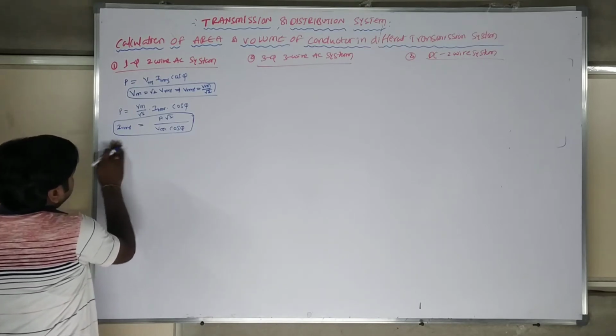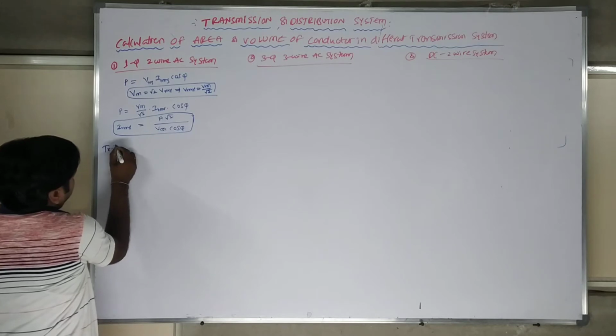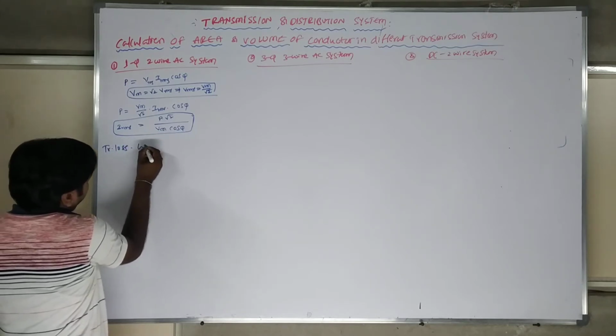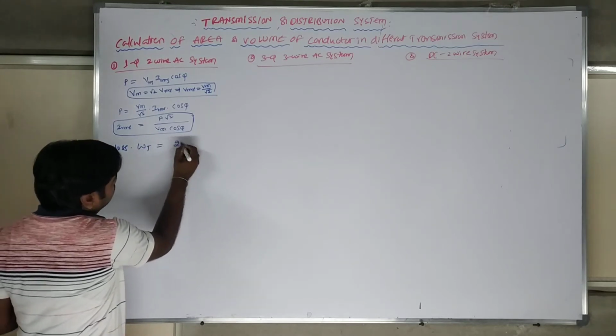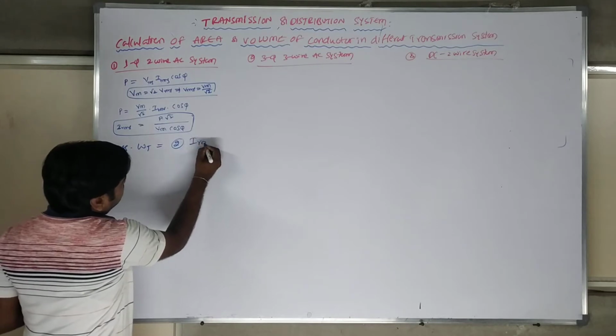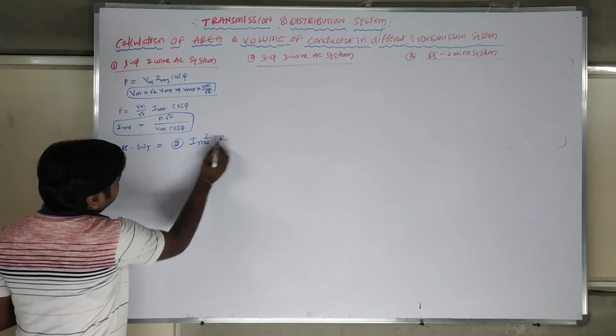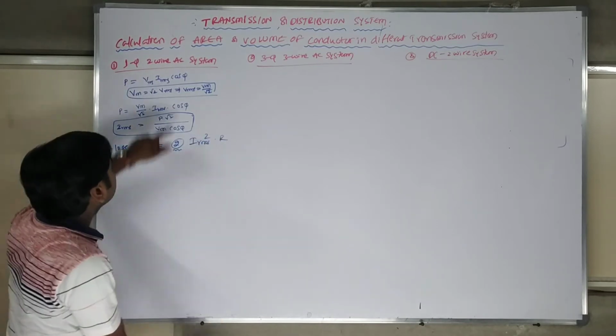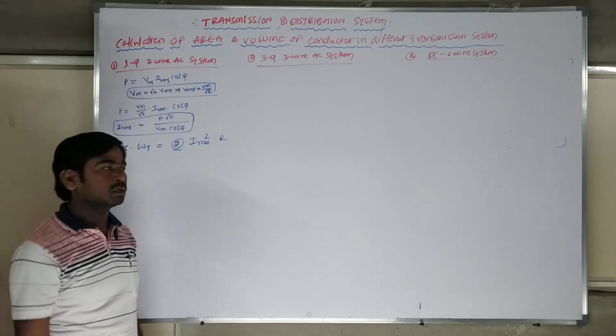This is the I RMS value. Now we know the losses in the transmission line. The total transmission loss W2 is equal to 2 times I RMS square into R, because the transmission line has 2 conductors, that's why 2 times.